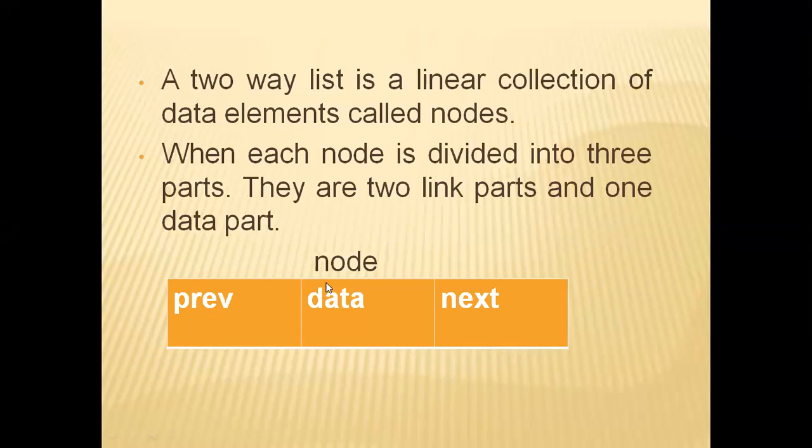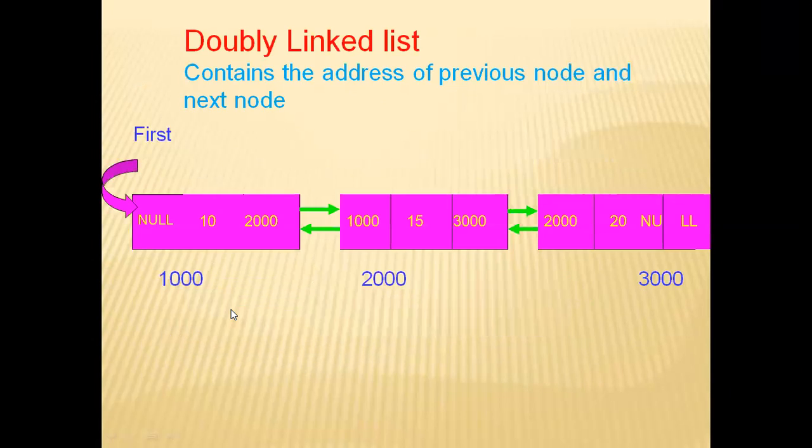Single linked list has the data and next part, that is data and the address of the next node. These two fields will be there. Whereas in a double linked list, three things will be there: previous, data, next. Previous means the address of the previous node. So if I know the address of the previous node and the address of the next node, I can traverse forward and also backward.